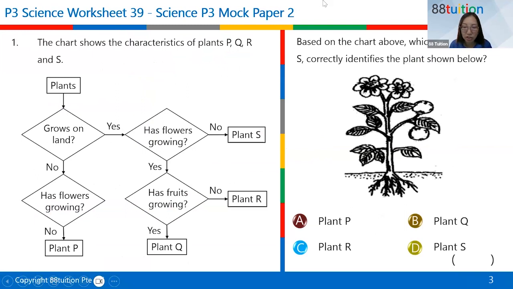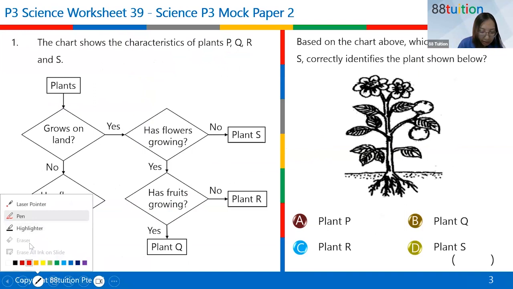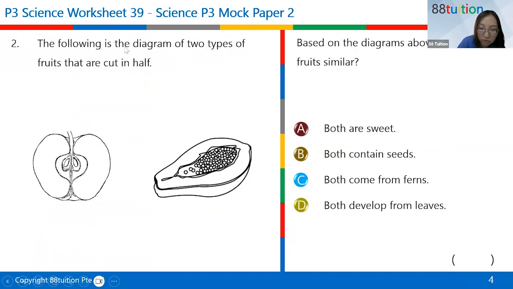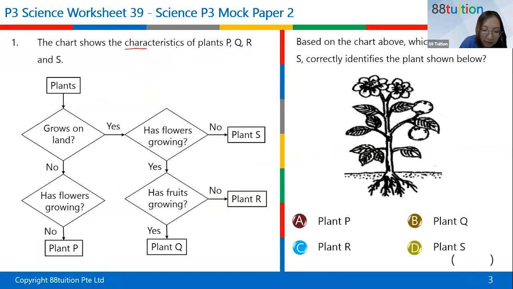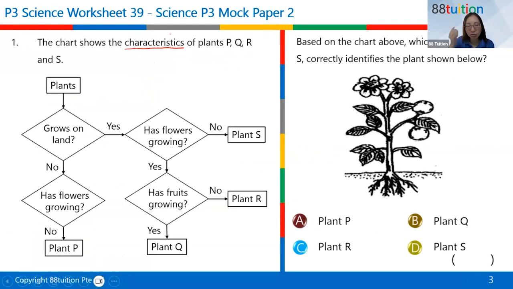All right, the first question. The chart shows the characteristics. These word characteristics you all must know. It's like you're describing what the plant has and where the plant grows. For example, if the plant grows on land, then you go here. If the plant doesn't grow on land, then you go here. Then the next question is, are there flowers that will grow on the plant? If the answer is no, you go here. So it goes this way.